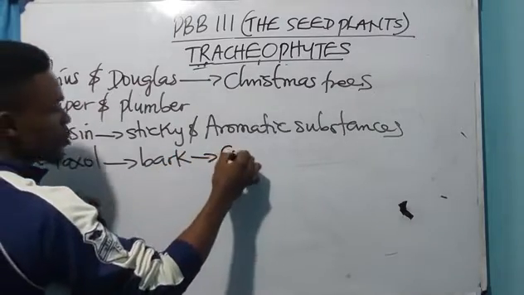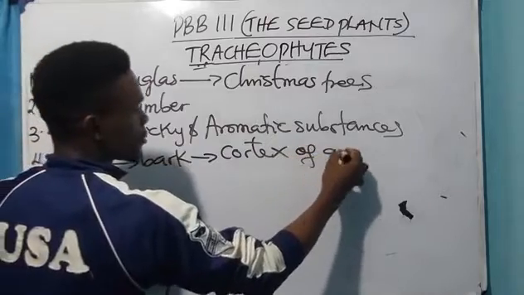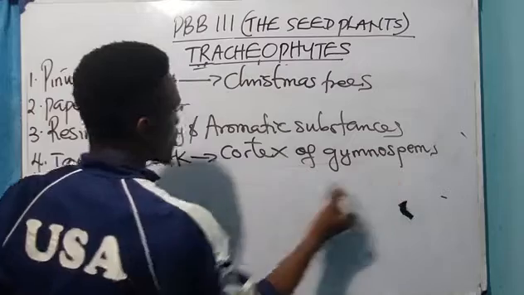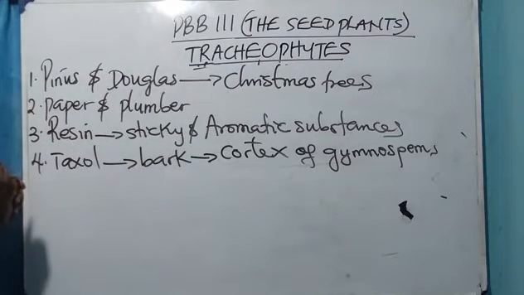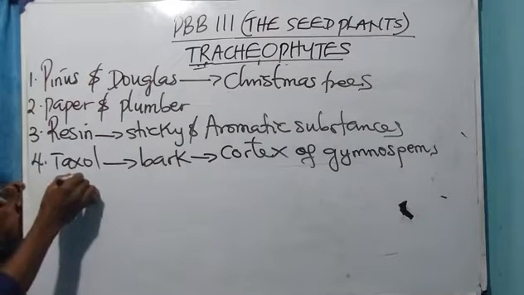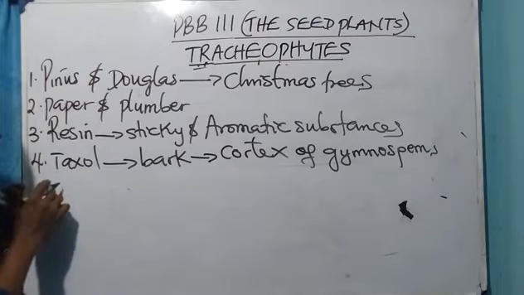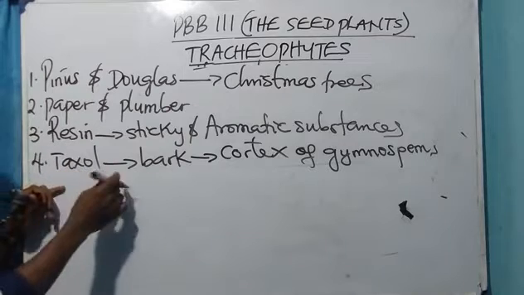To be specific, the cortex of what? The gymnosperms produce this taxol. The gymnosperm that produces this taxol is called what?